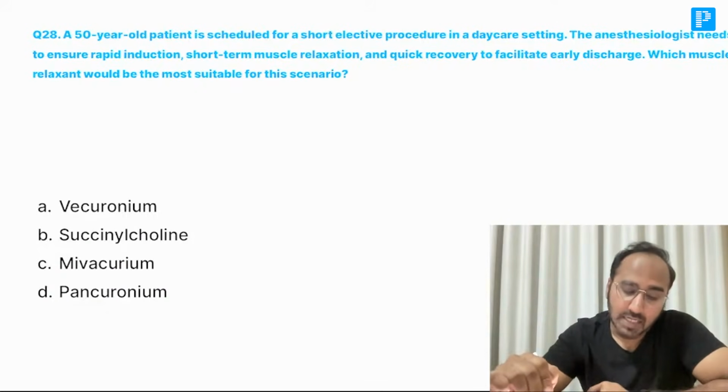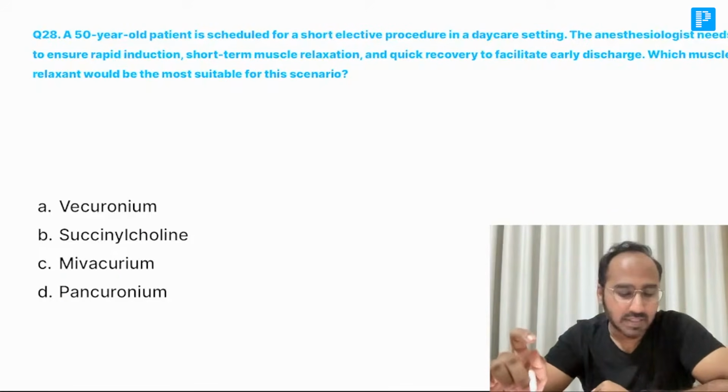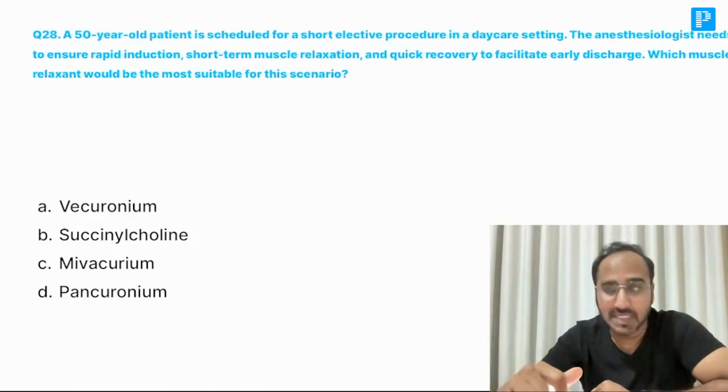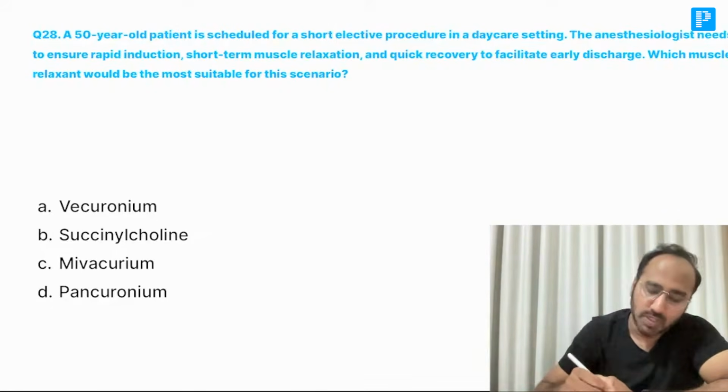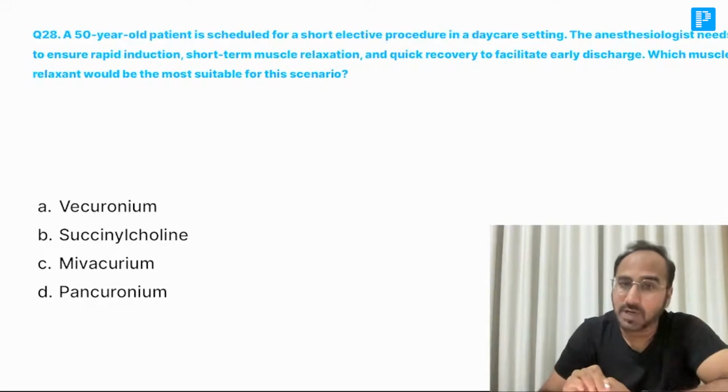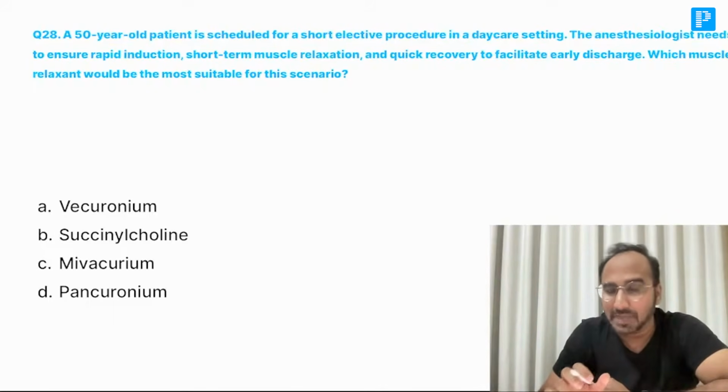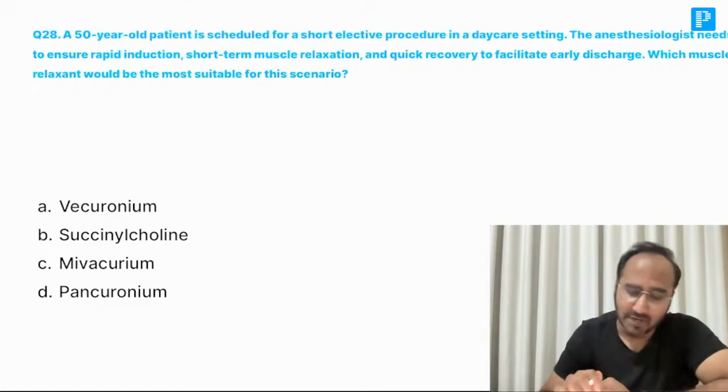Next, a 50-year-old patient is scheduled for a short elective procedure in a daycare setting. The anesthesiologist needs to ensure rapid induction, short-term muscle relaxation, and quick recovery to facilitate early discharge. Which muscle relaxant would be most suitable in this scenario? Vecuronium, succinylcholine, mivacurium, pancuronium. Remember guys, the patient is for daycare surgery. In daycare, you need to go for a short-acting muscle relaxant with fewer side effects.